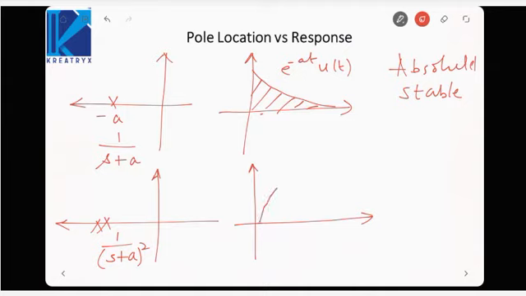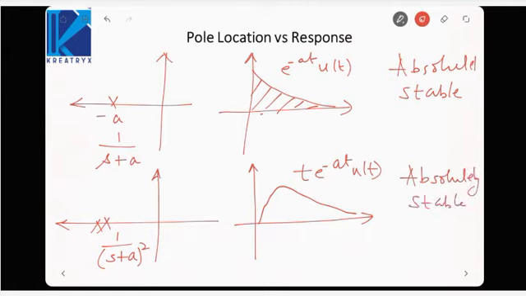So the impulse response would be t e^(-at) u(t), because it comes from the derivative of 1/(s+a). Again it is absolutely integrable, so the system is absolutely stable. This way we can identify that whenever the poles lie in the left half plane, the system would be absolutely stable.